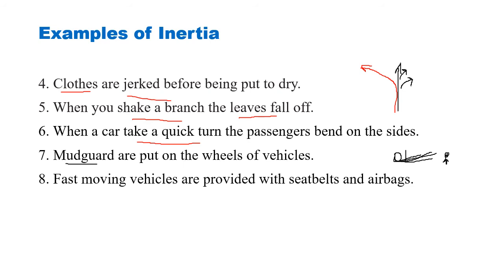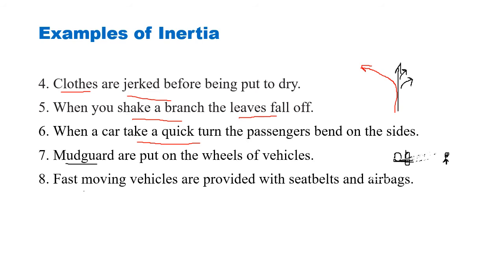So vehicles have got a mud guard. This mud guard prevents the mud from flying on the back side. It prevents all this mud from flying to the back and hence the passenger coming at the back does not get the mud. Okay? So this is how it occurs. The mud guards are kept in vehicles because the mud flies in the direction of the motion and the passenger behind feels the mud.